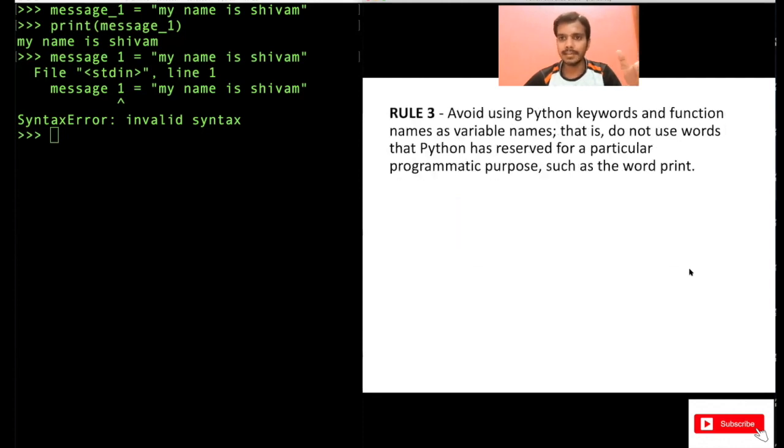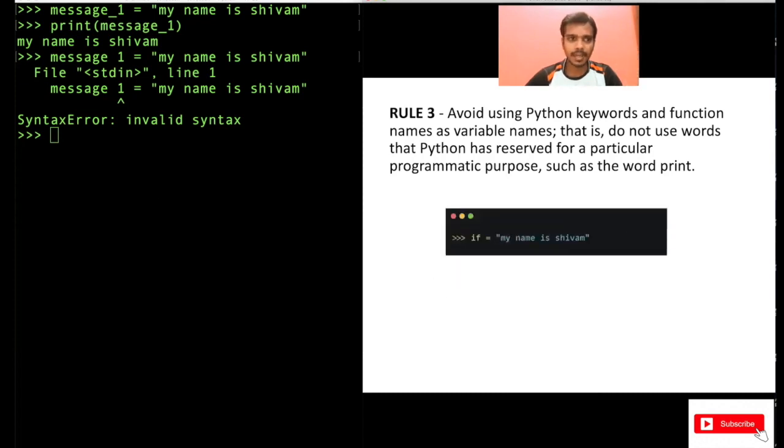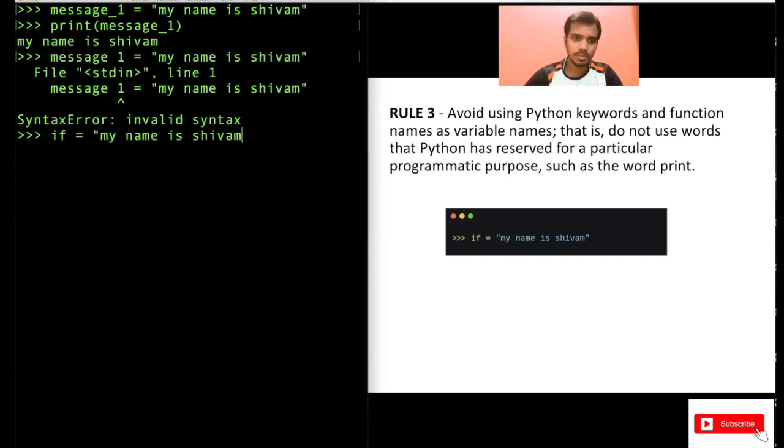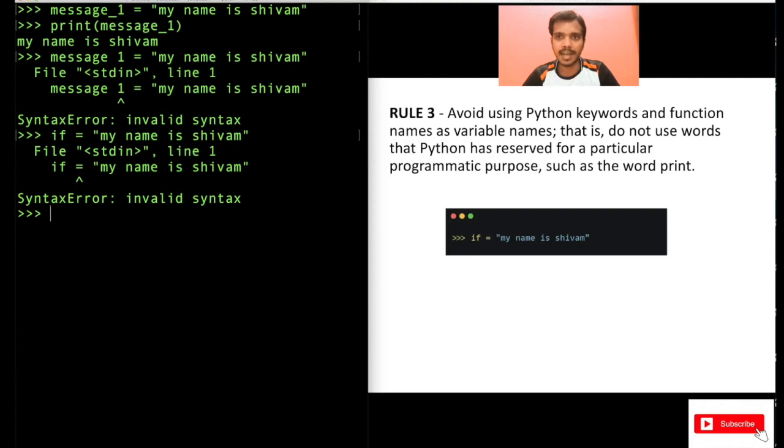The third rule is to avoid using Python keywords and function names as variable names. That is, do not use words that Python has reserved for a particular programmatic purpose, such as the word print. See this example. If you write if equal to my name is Shivam, you will say that if is valid, right? Because it is not starting with numbers and it only has alphabets. So it should be a valid variable name, in your opinion, but it's not so. If you press enter, you get again invalid syntax. That's because if is a reserved keyword.